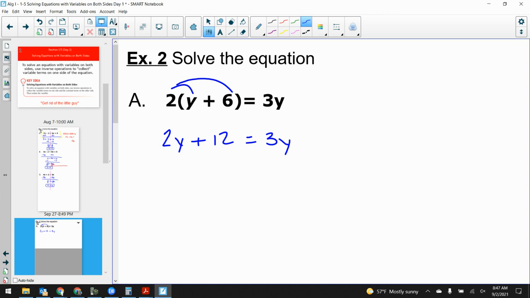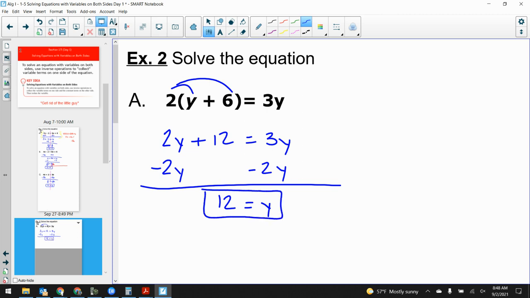The next step is, again, get rid of the little guy. And I can get rid of the little guy here. I can actually move my smaller variable, my smaller coefficient. So we subtract the 2y from both sides. That's going to give me 12 is equal to y. And then, boom, there's your answer. And that's it. Questions about that?